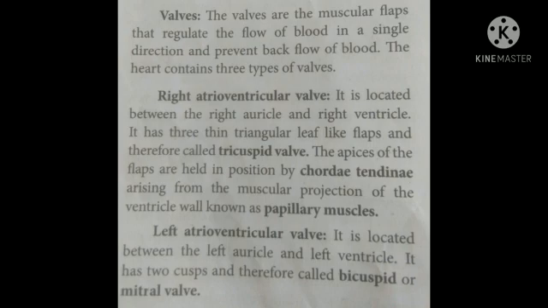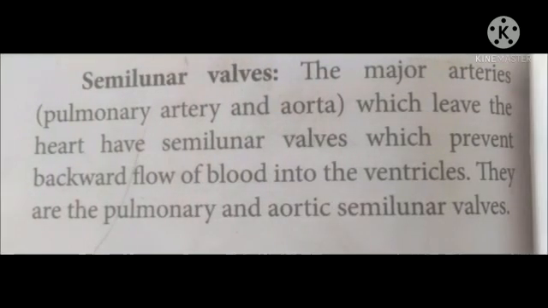The second valve is left atrioventricular valve. It is located between the left auricle and left ventricle. It has 2 cusps and therefore is called bicuspid or mitral valve. The third valve is semilunar valve. The major arteries, pulmonary artery and aorta, which leave the heart, have semilunar valves which prevent backward flow of blood into the ventricles. They are pulmonary and aortic semilunar valves.